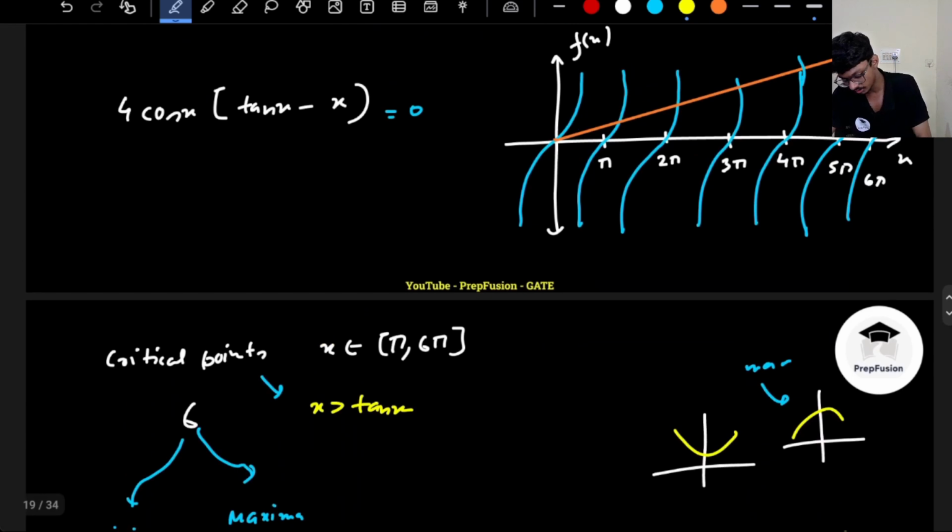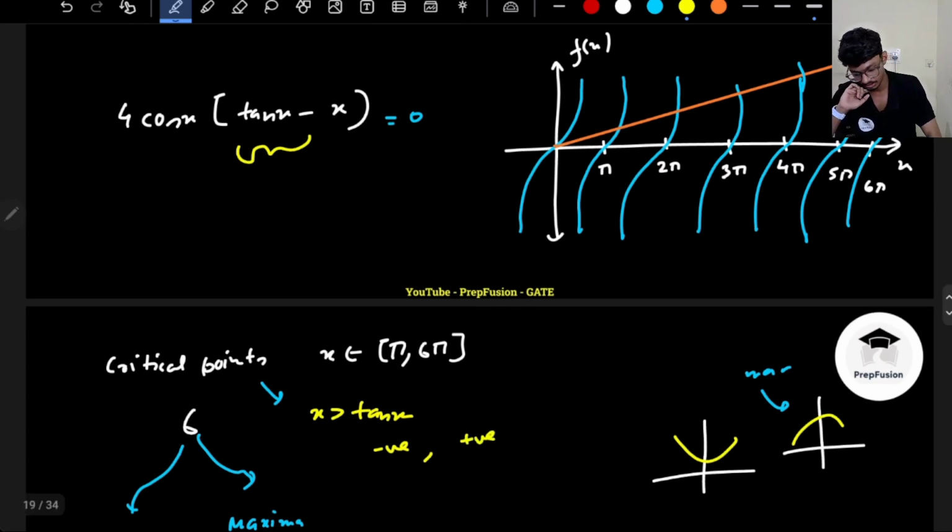So before the critical point, x will always be greater than tan x. That means basically this will always be negative. And after the critical point, this will always be positive.